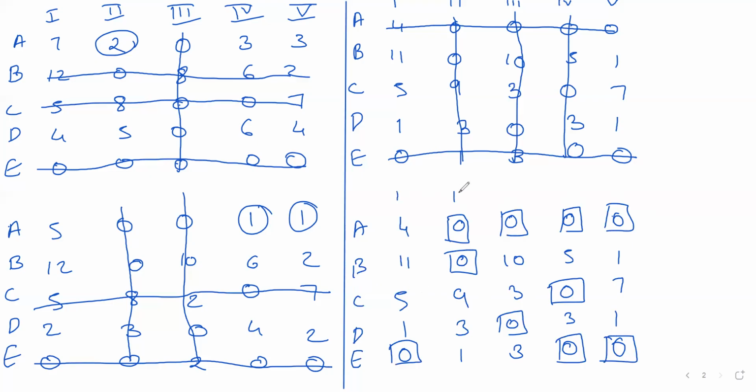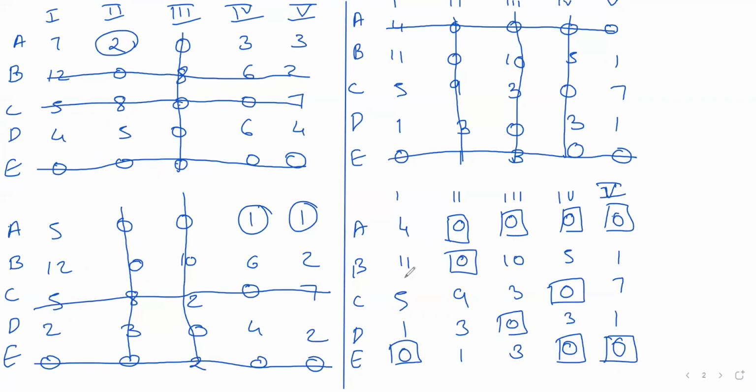Now see, this is 1, 2, 3, 4, 5. Now A has 0 in second, third, fourth, fifth. So we can assign anything to A except 1. B has 0 only in 2. So B will only get 2. So it is A, B, C, D, E. B will only get 2, so 2 will not be assigned to anyone else.